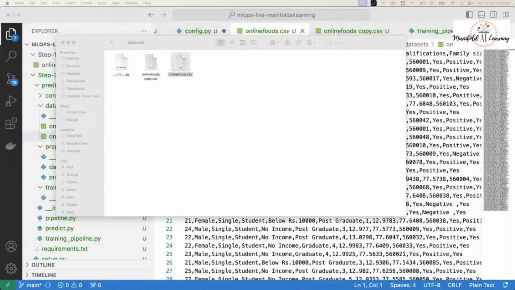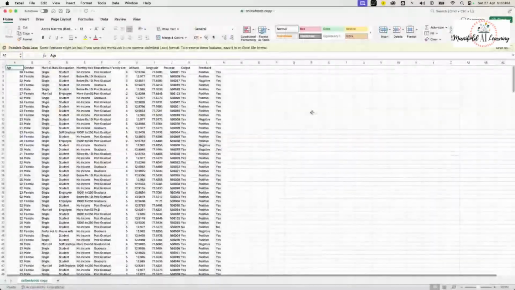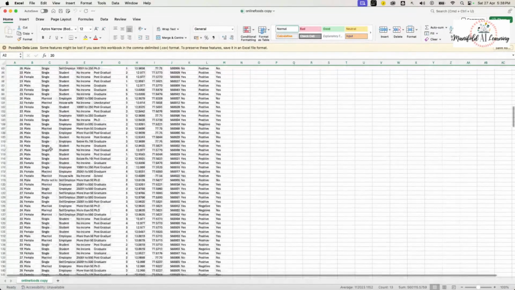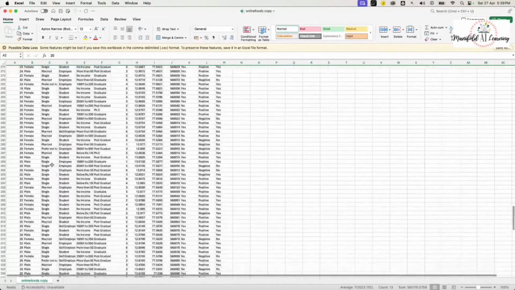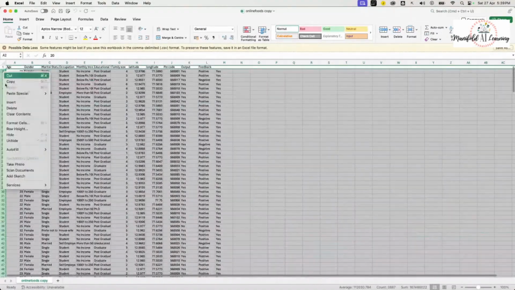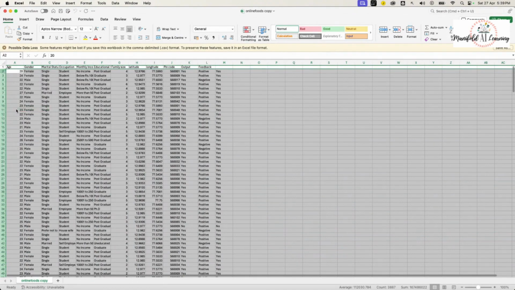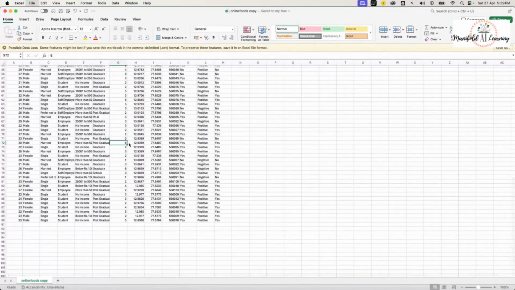So the first 300 rows I've made as training data, and the remaining values from 300 onwards I'll keep as test data. I'll just drop everything now. So I have these many entries for my test data.